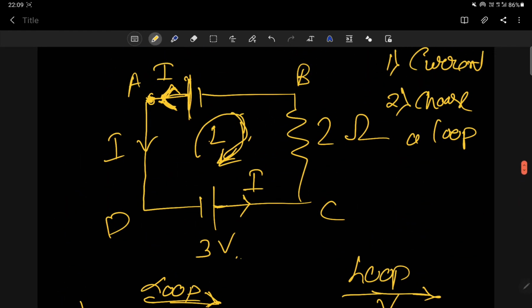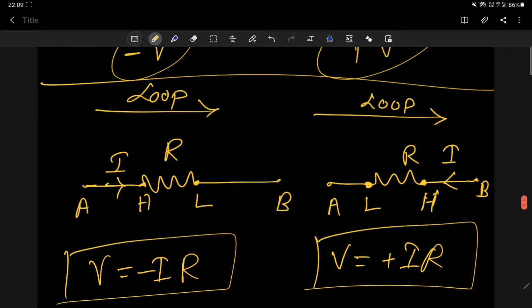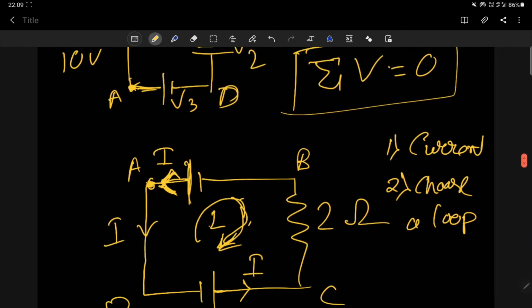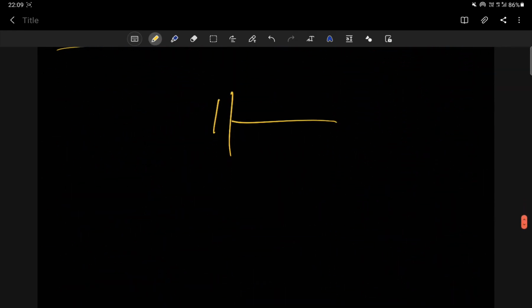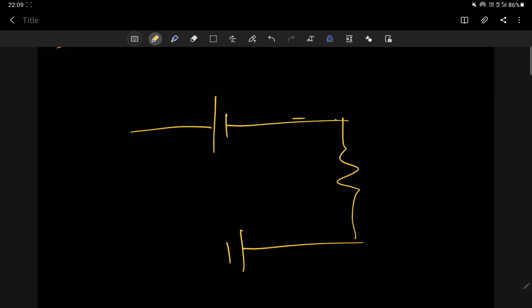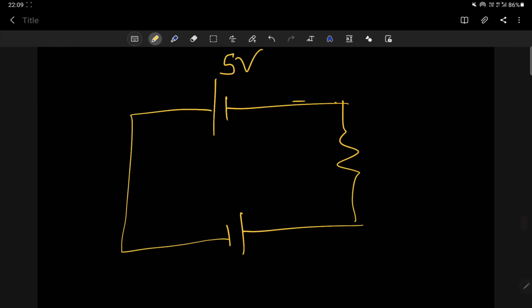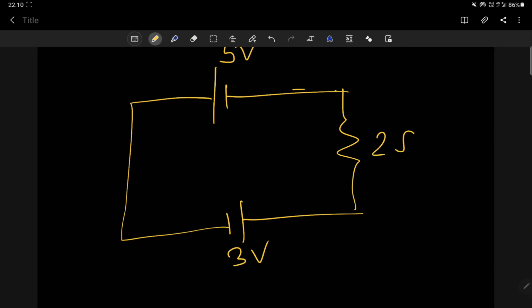Okay, so let me draw this diagram again. I think this was our diagram. I have taken this one opposite. Yeah, I think here I have a resistance, 5 volt, 3 volt, here 2 ohm. Correct. So A, B, C, D. The question is: find the current across this closed loop A, B, C, D.